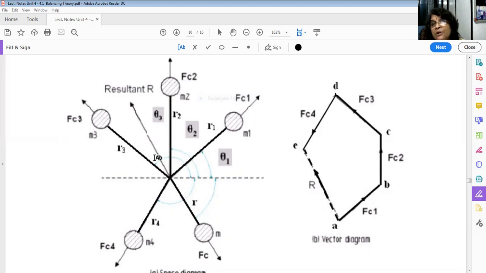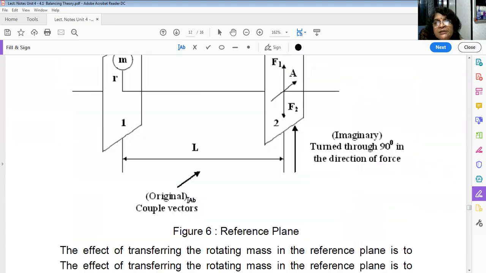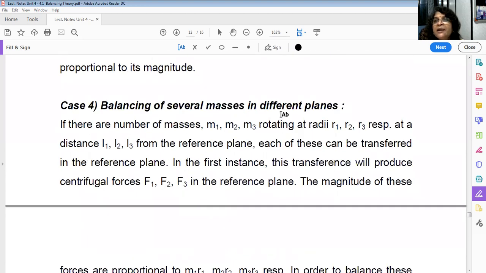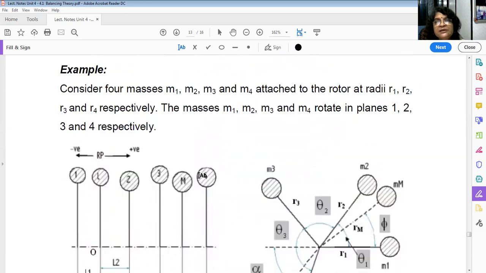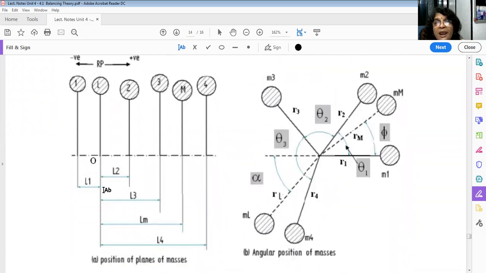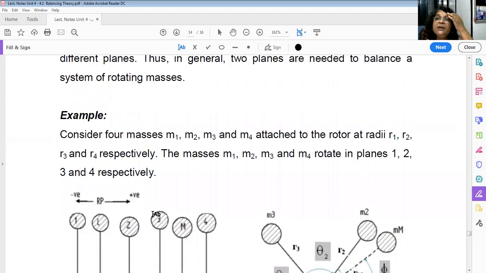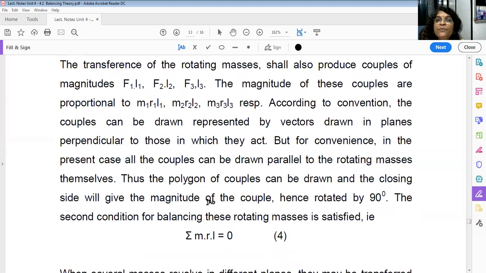What is the fourth case now? All these four masses, one is acting here, other is acting here, other is like this. This is your case number 4. So that is several masses acting in different planes. Okay. So again, you can imagine there are say 3-4 masses. See here, M1, M2, M3, M4. 4 unbalanced masses are there. Okay. And then these are the angular positions at theta 1, theta 2, theta 3, theta 4. Okay, these are the distances from any one reference plane. You can say L1, L2, L3. Okay, now here you can take the balancing in single plane also or in 2 planes also.